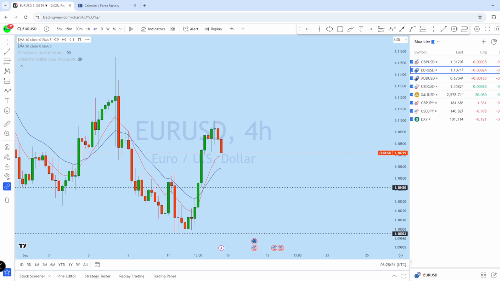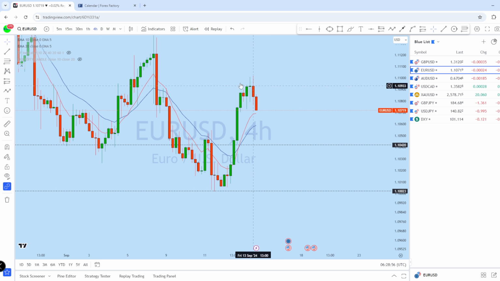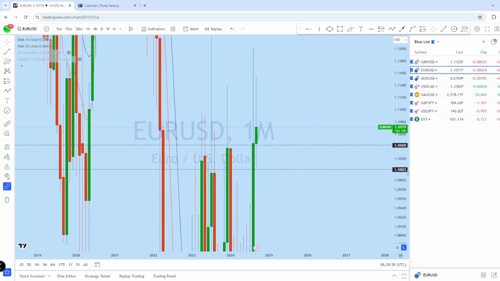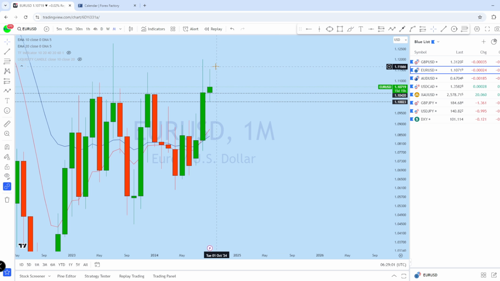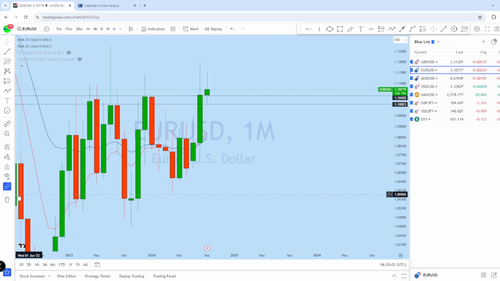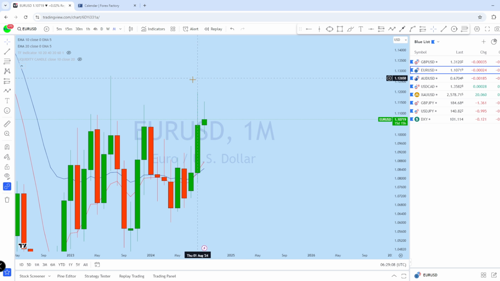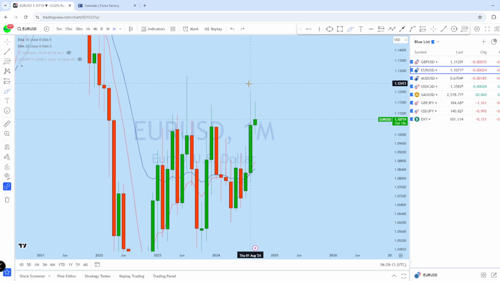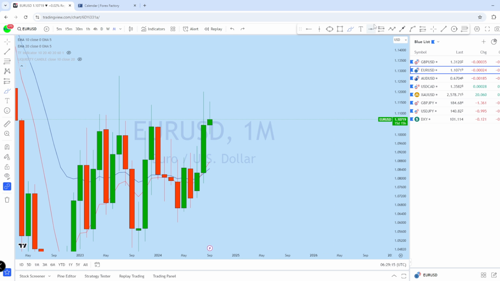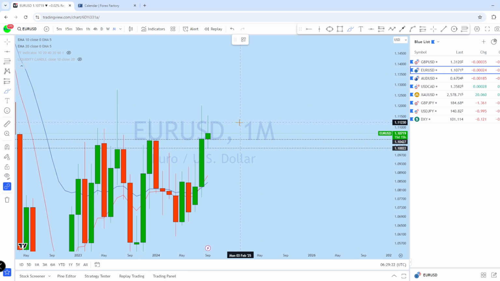Now let's look at euro dollar. Let's see what kind of trading opportunity we have, looking at the monthly chart to see the overall picture in the market. From the monthly, we can see that euro dollar's previous month formed a bullish candle. There is a long wick at the top on euro dollar with a healthy body, and what we can see here is the monthly narrow doji formation on euro dollar, and this is a support level on the monthly, expecting the market to retest and then to bounce back up to create a new higher high.